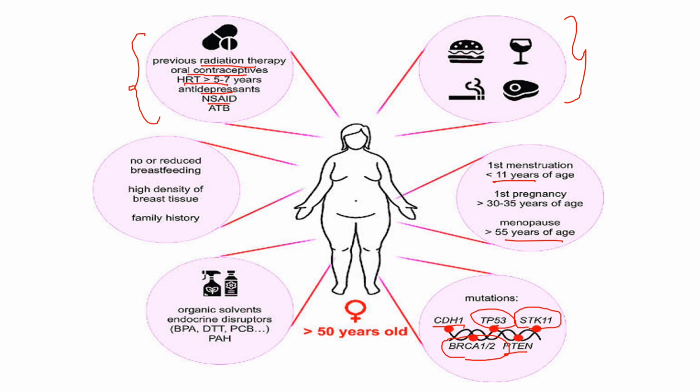Occupational exposure to organic solvents like benzene, toluene, phenol, etc. And other factors include no or reduced breastfeeding, that is, absence of breastfeeding, high density of breast tissue, and positive family history for any other cancer or breast cancer itself.